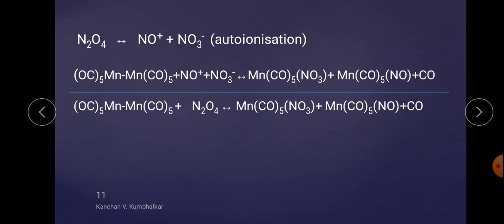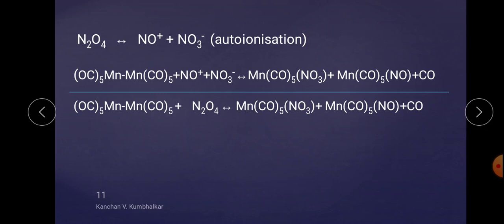Several metal carbonyls are also solvolyzed in a similar manner. For example, this is again the autoionization: N2O4 gets converted into NO+ and NO3-. Now, this is the carbonyl compound. We know that CO is a ligand.